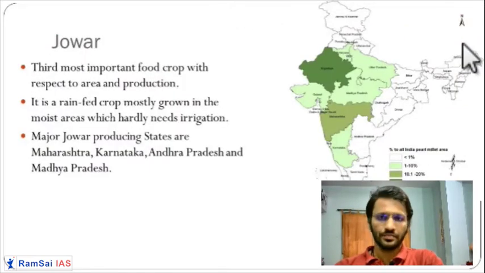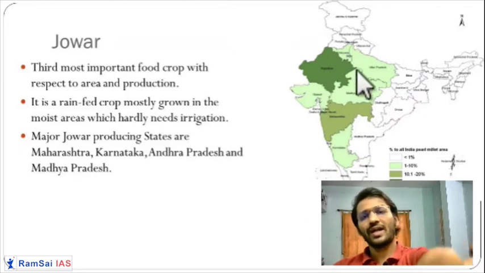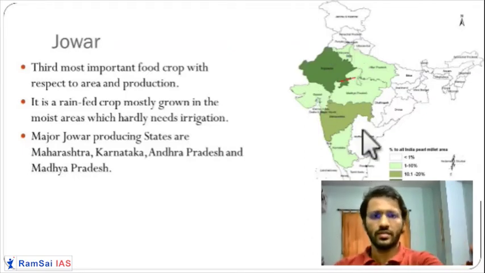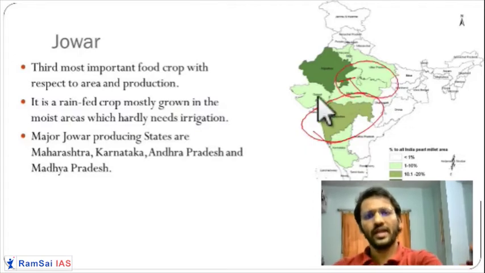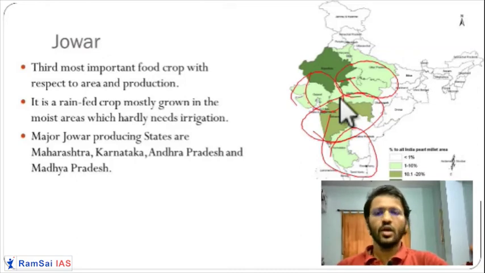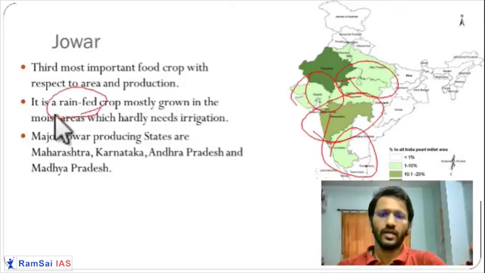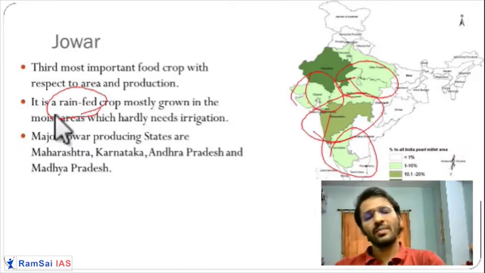First of the millets is jowar. Jowar is the third most famous crop in India. Anywhere, southern India, northern India, people love to eat jowar sometimes. It is very good for your health. Rajasthan has a very high production of jowar, then Maharashtra, and then you have Madhya Pradesh, Gujarat and Karnataka. Getting it? So jowar is very important. It is taken as a kharif crop. It is rain fed, but it requires a very small amount of rainfall. Very little irrigation is required. For all the millet crops, the irrigation required is very little.